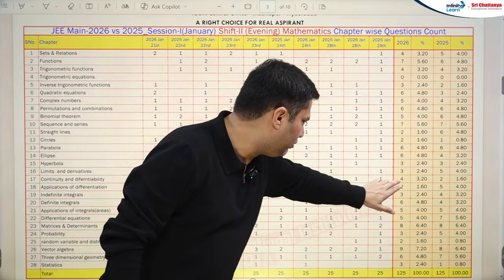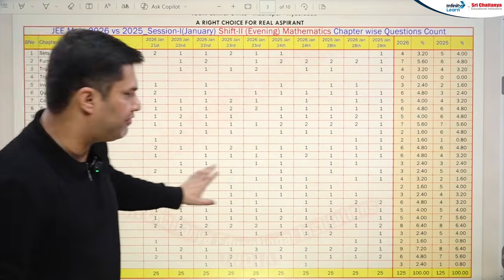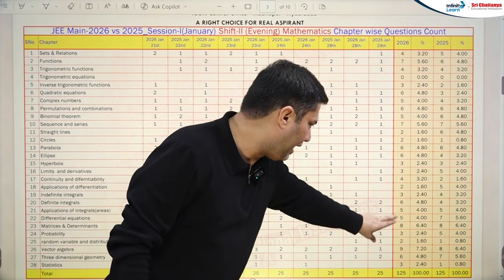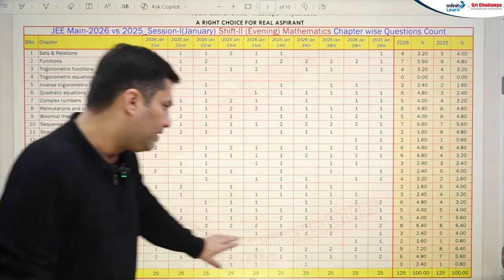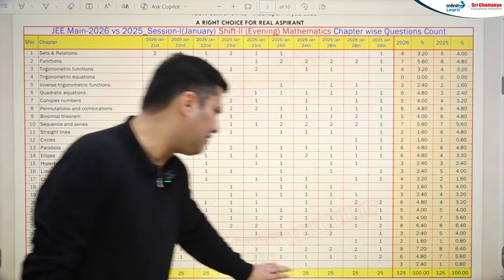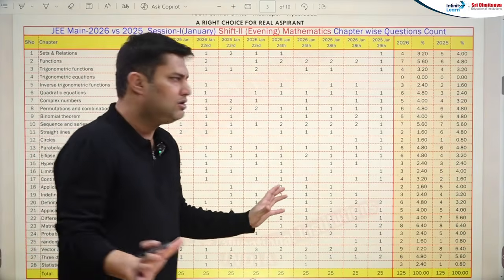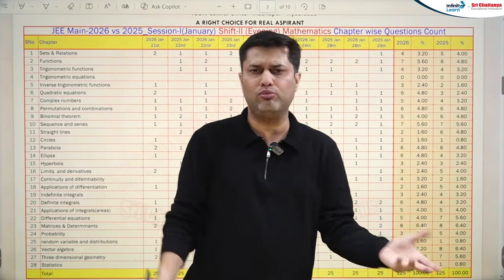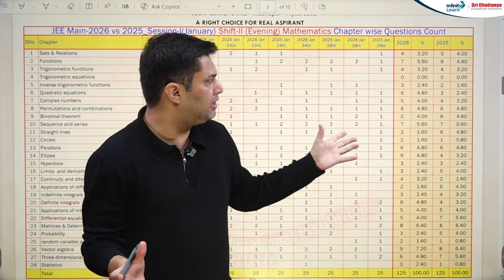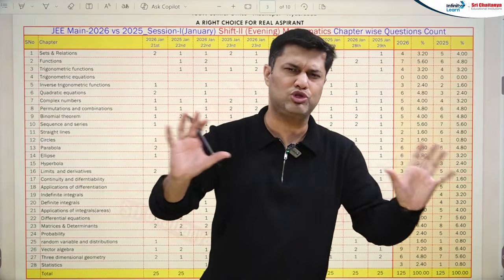Any major change? 4 and 2, continuity and differentiability, 4 and 2. Any other major change? 5 and 7 is area, and then 9 and 8, 6 and 7, they are almost similar. So a few chapters show changes, otherwise, if you compare the evening shift of last year and this year, the weightage is almost the same.